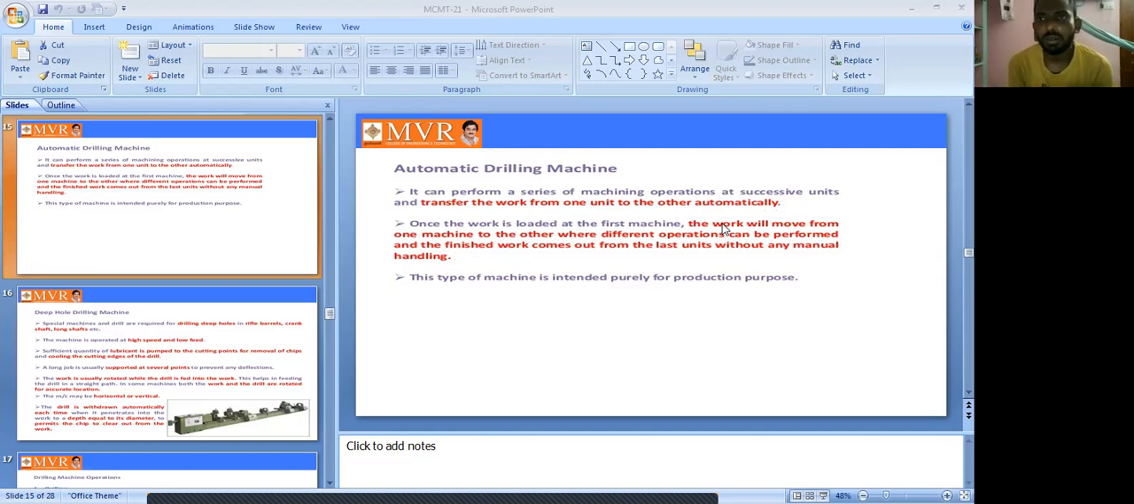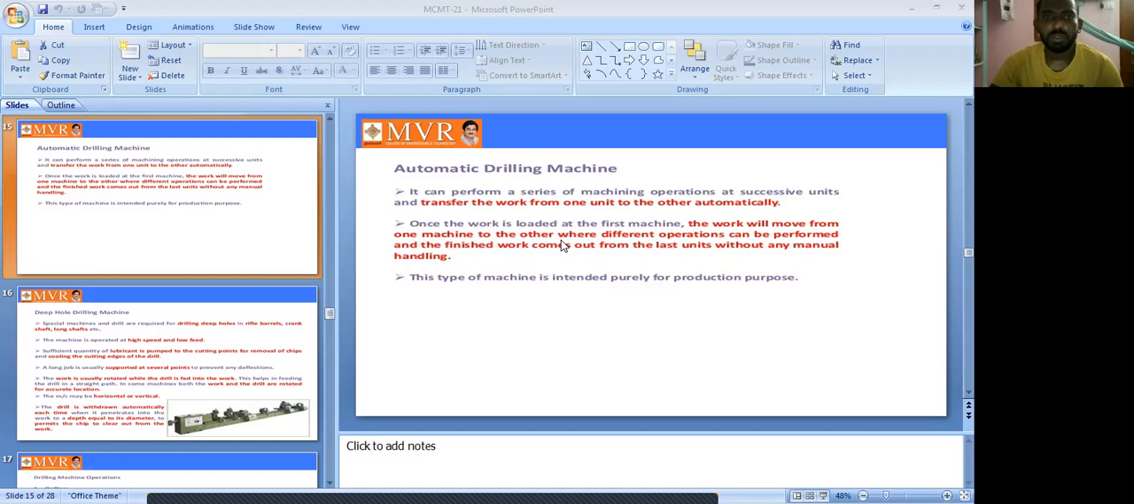So here drilling is completed, and at the next machine we can do the boring. It will automatically transfer the work. Once the work is loaded at the first machine, the work will move from one machine to the other, where different operations can be performed, and the finished work comes out from the last unit without any manual handling. This type of machine is intended purely for production purposes.